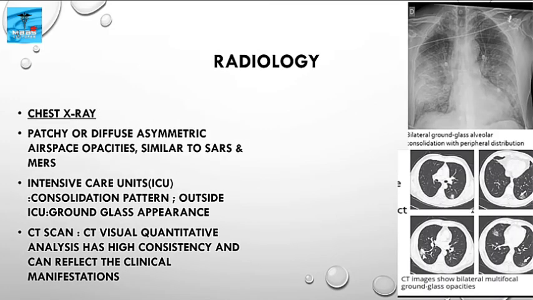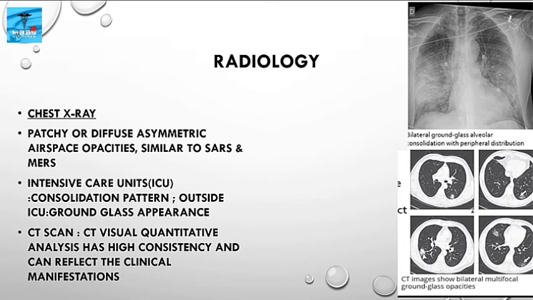Radiology. In chest X-ray, we get patchy or diffuse asymmetric airspace opacities similar to SARS and MERS. It is a bilateral ground glass alveolar consolidation with a peripheral distribution. In ICU patients, consolidation patterns are observed, and in patients outside the ICU, ground glass appearance is observed.